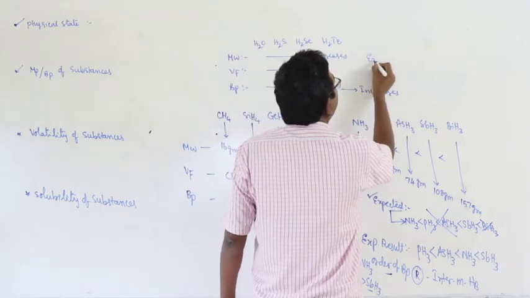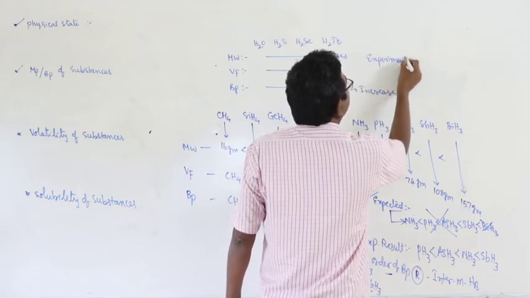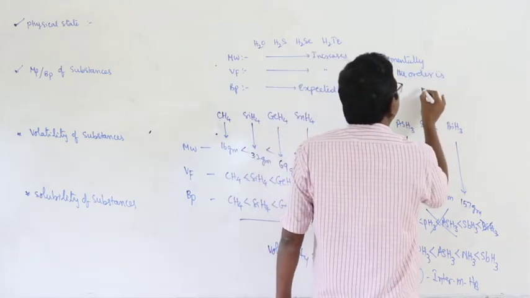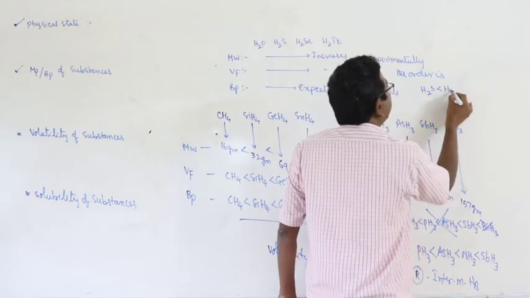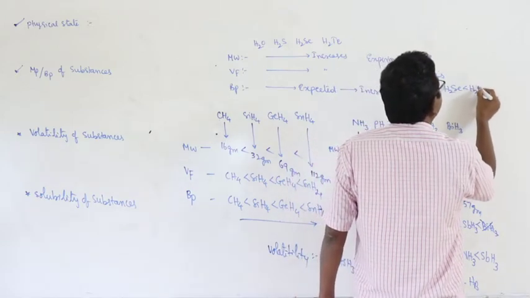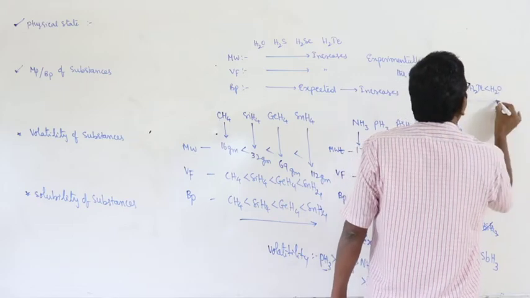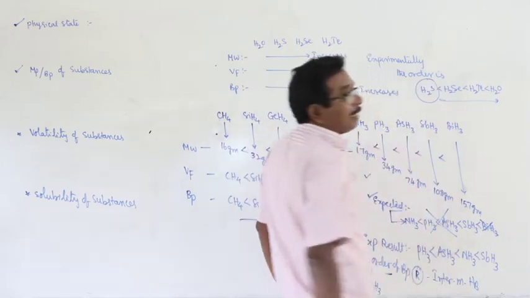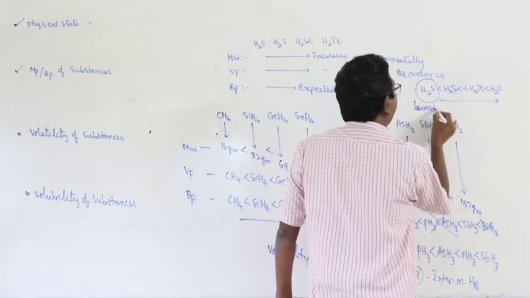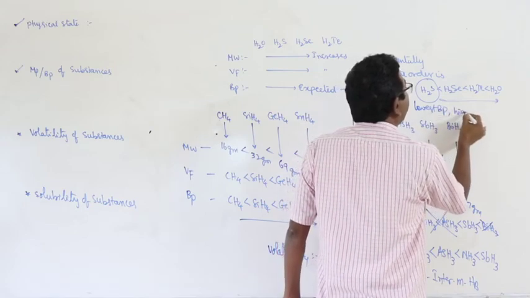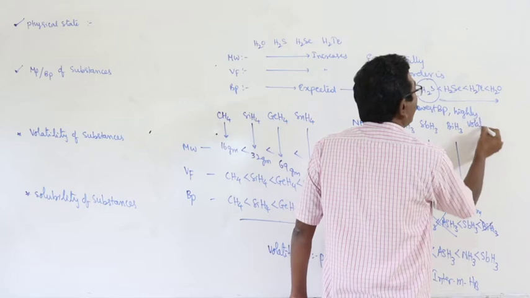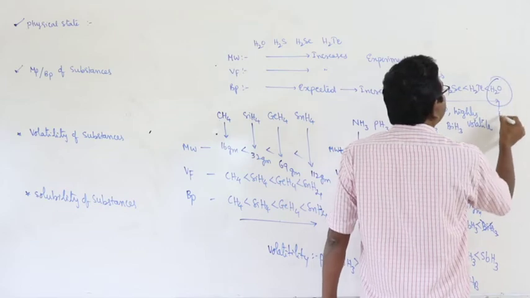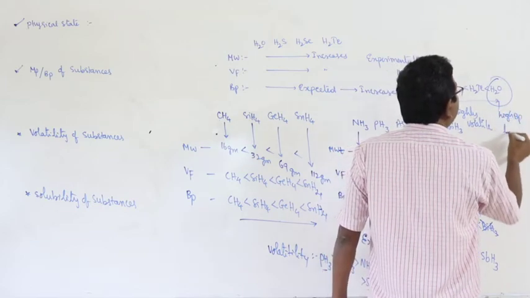But practically, or experimentally, the order is H2S, H2Se, H2Te, H2O. This is the order. What is the most volatile 6th group hydride? H2S. It has the lowest boiling point and is highly volatile. When compared with H2S, water has a high boiling point and is least volatile.